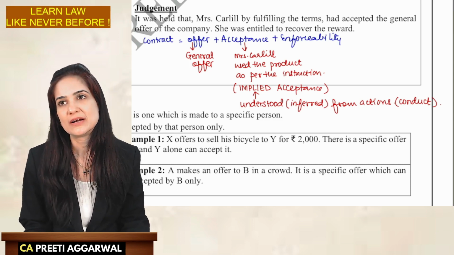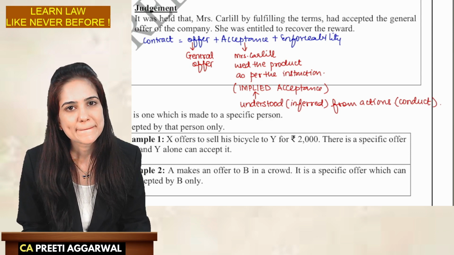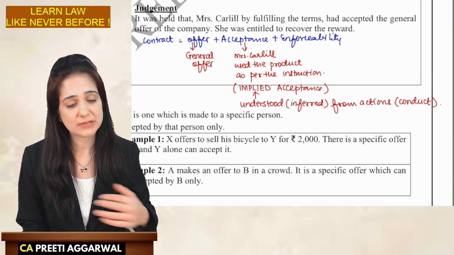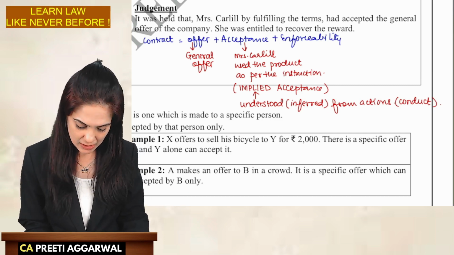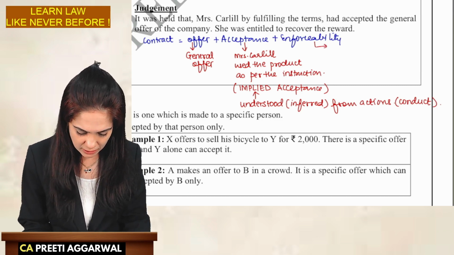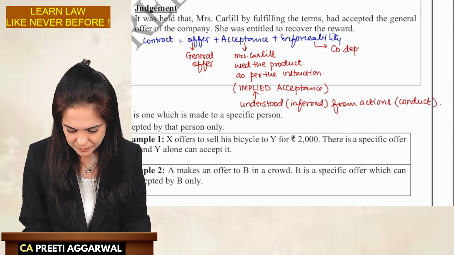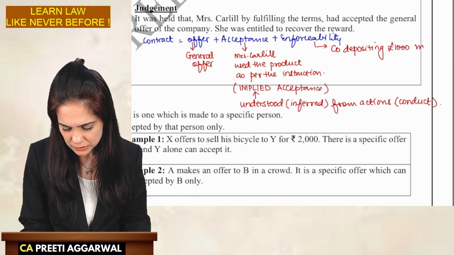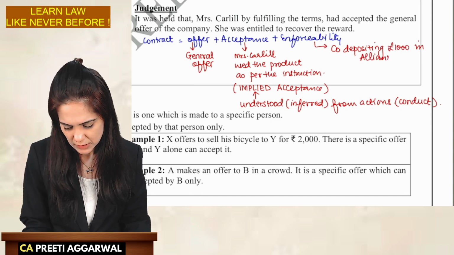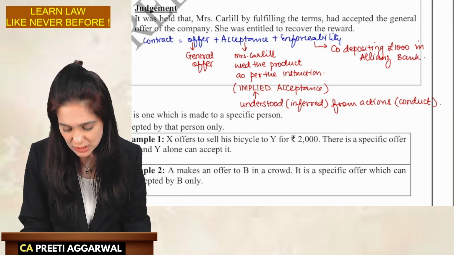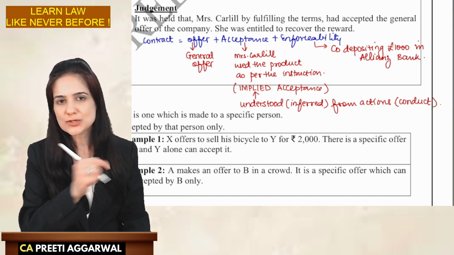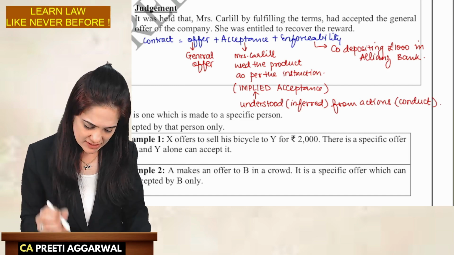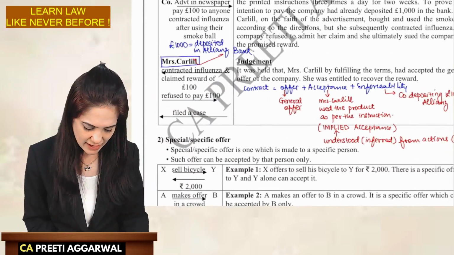How will you show that the contract is enforceable? The company had already deposited £1,000 in Alliance Bank, thus showing their intention to pay. So, enforceability will be the company depositing £1,000 in Alliance Bank. That shows the company has intention to pay. There is offer, there is acceptance, there is enforceability. It's a contract. If it's a contract, Mrs. Carlyle can file a case.